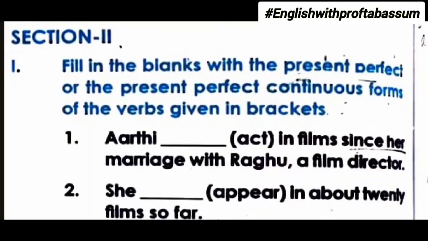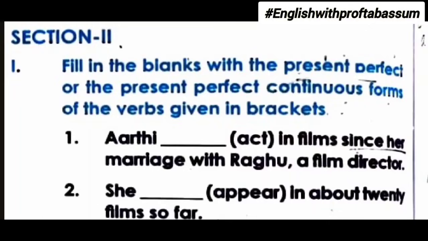Next exercise, fill in the blanks with the present perfect or the present perfect continuous forms of the verbs given in brackets. First one, Aarti dash in films since her marriage with Raghu, a film director. So in this sentence, the hint is since. The word since indicates that this action started in the past and still is continued till now. So it is past perfect continuous tense.